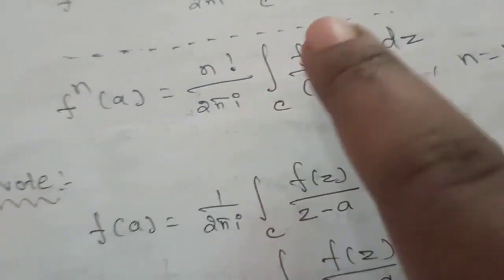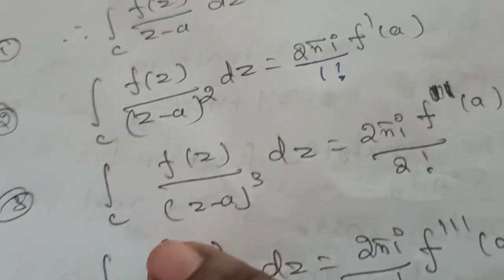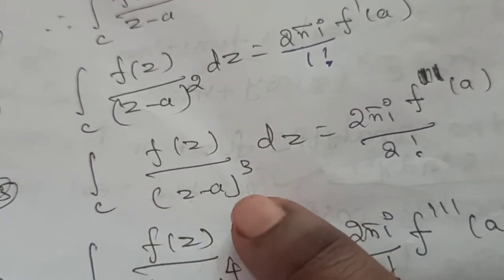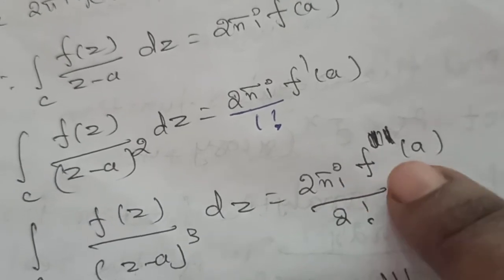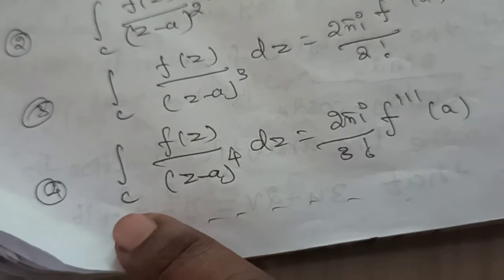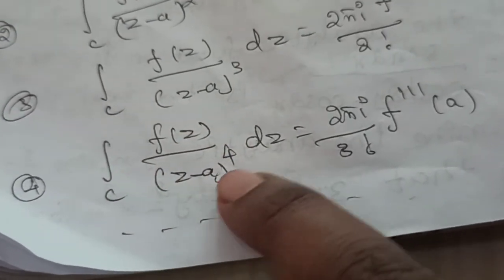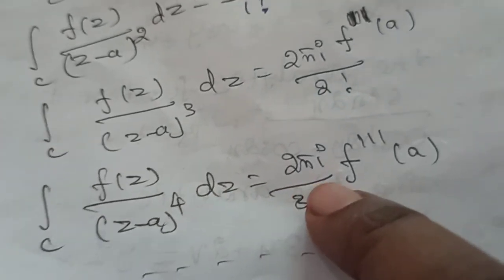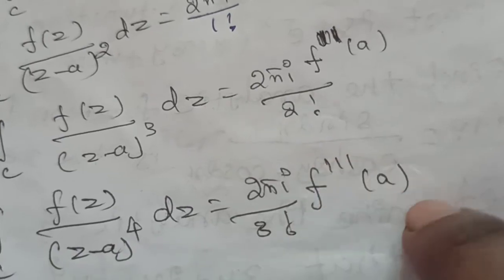Okay, so we can use this formula. See the third formula: integration of c f of z divided by z minus a the whole cube into dz is equal to 2 pi i into f double dash of a divided by 2 factorial. And then the fourth: integration of c f of z divided by z minus a whole power of 4 into dz is equal to 2 pi i divided by 3 factorial into f triple dash of a.